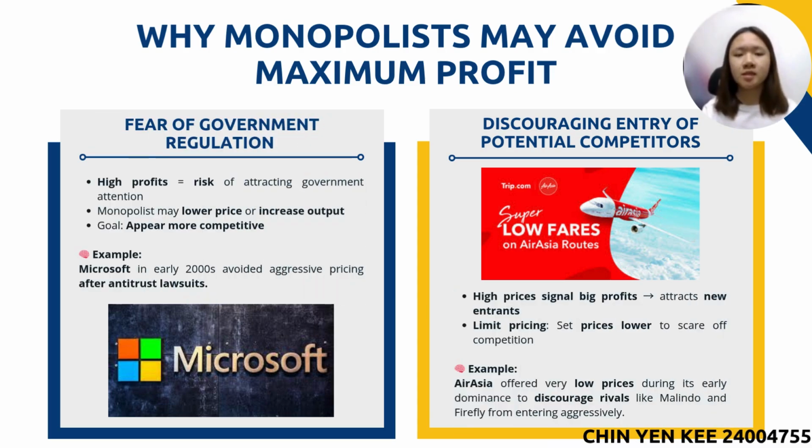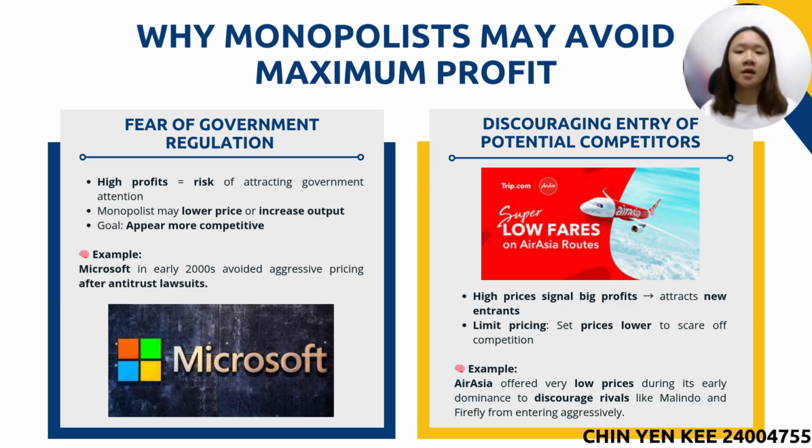First, monopolies may fear government regulation. For example, Microsoft in the early 2000s had monopoly power with Windows. Instead of maximizing profit with higher prices, it chose to avoid additional legal trouble by pricing more conservatively. This helped reduce the risk of stricter regulation.